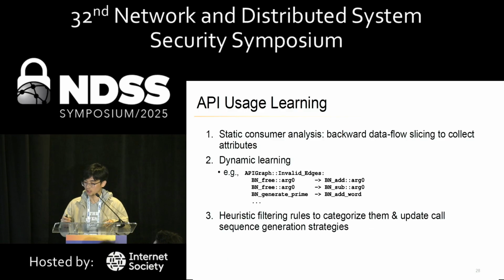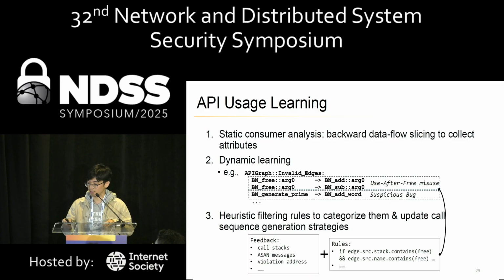After learning these relations, Nexer then utilizes some heuristic filtering rules to categorize them and correspondingly update the call sequence generation strategies. For example, through the collective feedback, including call stack frames or error types from AddressSanitizer, or the concrete memory violation addresses, plus some design rules like checking whether an invalid edge source node contains a free call, it can categorize the first two API relations with their corresponding crashing seeds as a use-after-free misuse.